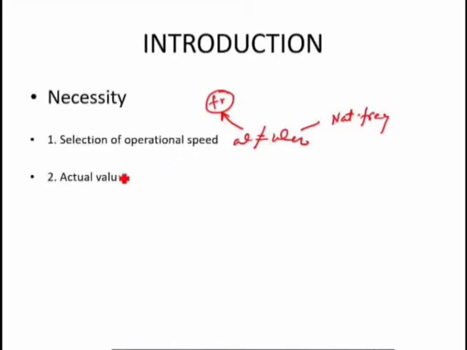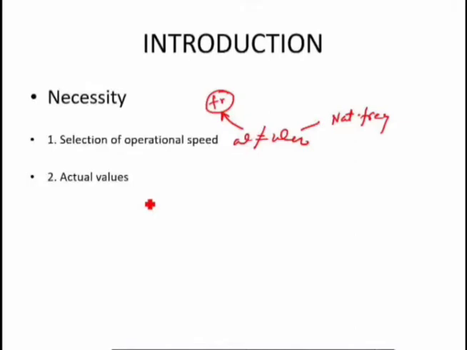Then actual values. To know the actual values of the vibration characteristics of a machine or structure is one of the important necessities of a vibration measuring instrument, because the theoretically calculated values may be different from the actual values due to assumptions made in the analysis.